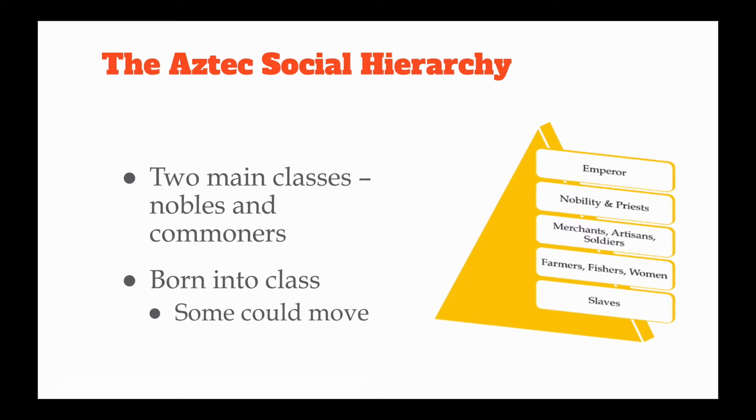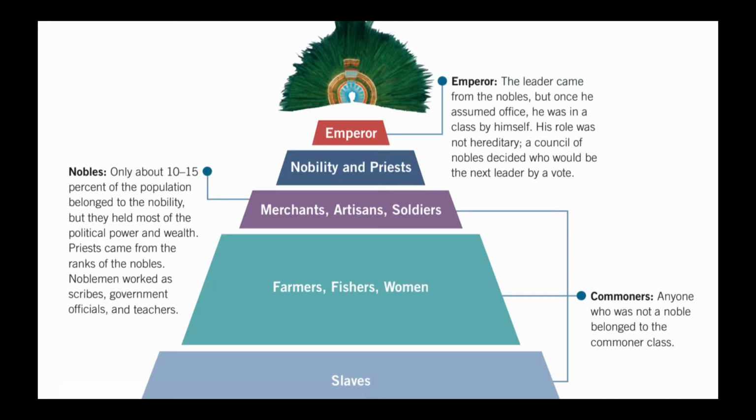allowed in these classes. We've got the emperor at the top, followed by nobility and priests, the merchants, artisans, and soldiers, farmers, fishers, and women. And at the very bottom, we have the slaves. So the emperor is at the top. You can see here, this is the image right from your textbook. So again, it's the emperor at the top, nobility and priests, merchants, artisans and soldiers, fishers, farmers and women, and then slaves at the bottom.